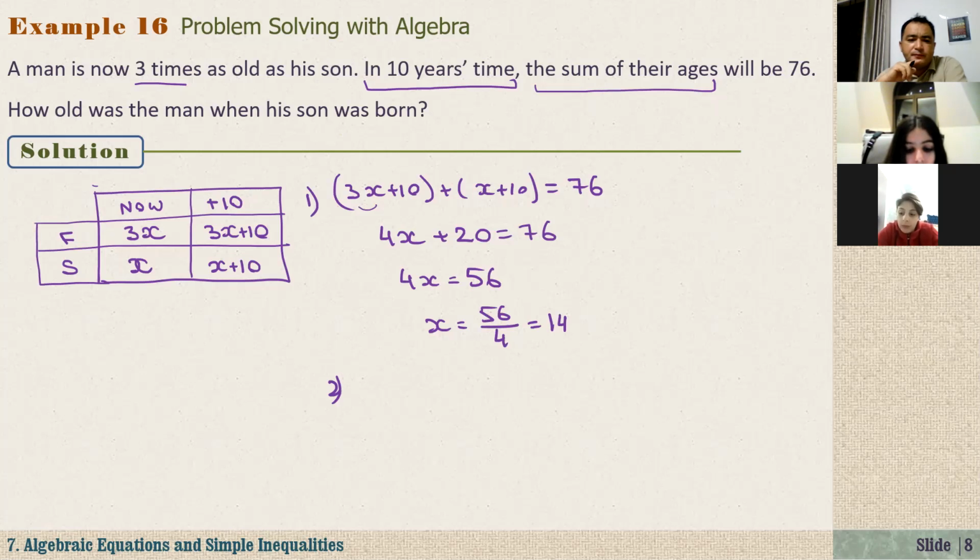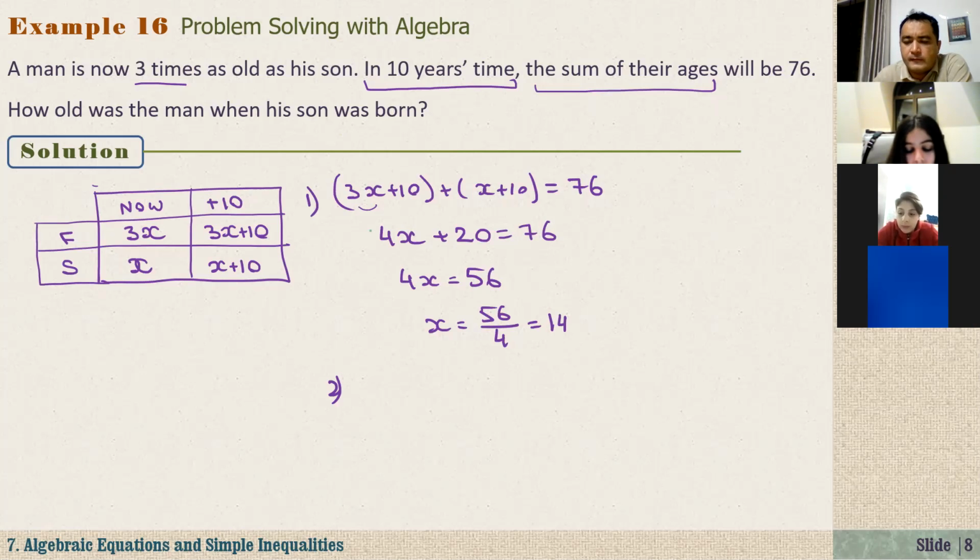No. Ibrahim, what do you think? How old was the man when his son was born? What is the answer to this question? Ibrahim Iskandar. Yes. How old?